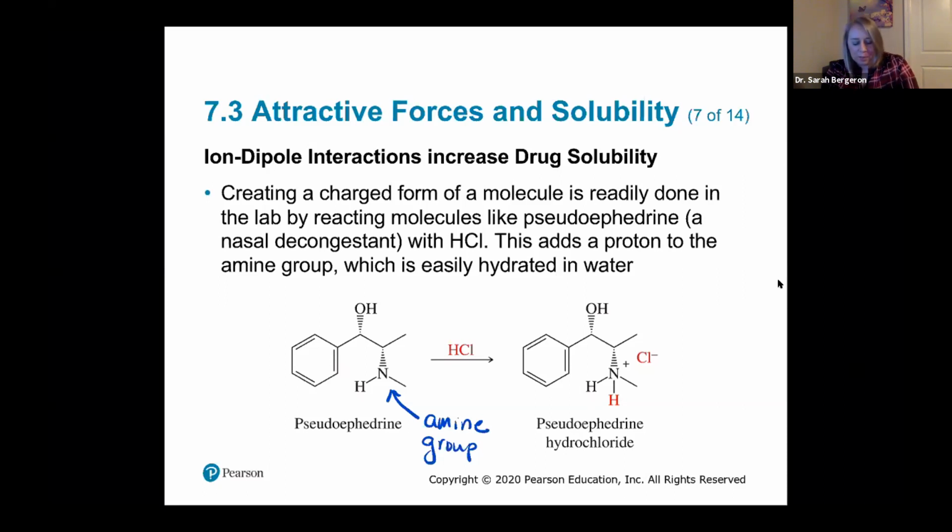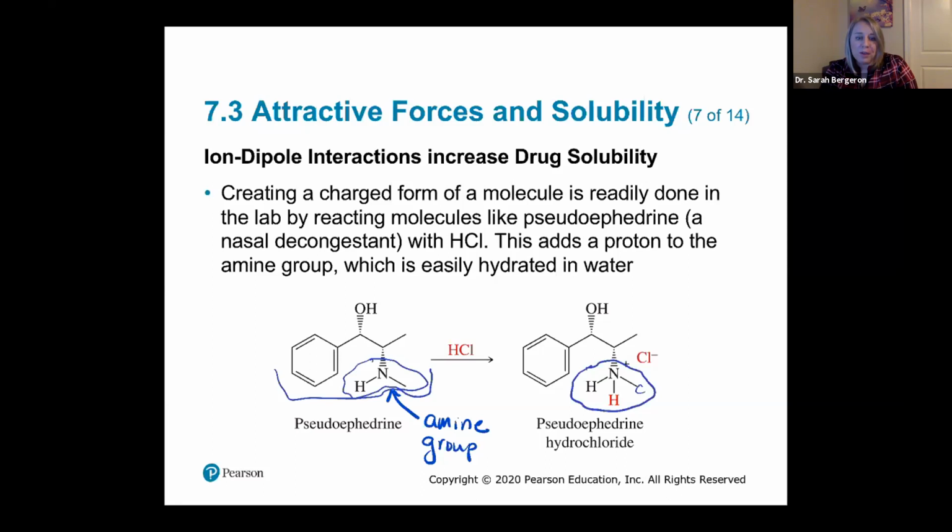So this is our basic structure here of our pseudoephedrine. When we react it with hydrochloric acid, we're looking at this amine group. What's going to happen to this amine group? This amine group is going to pick up an additional hydrogen here. And this is a carbon, right? Because it doesn't end in anything, it has to be a carbon.